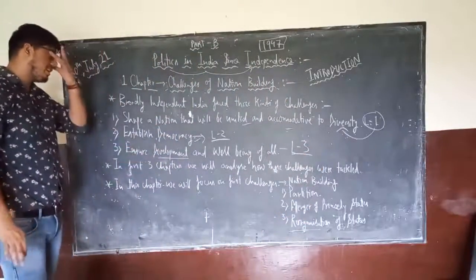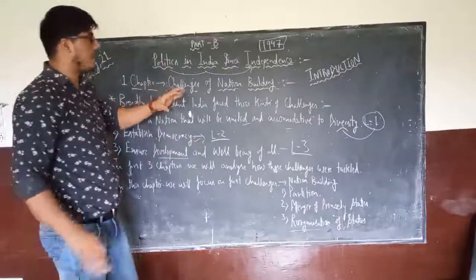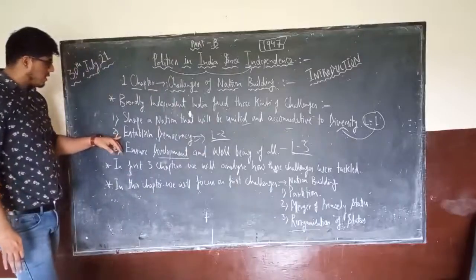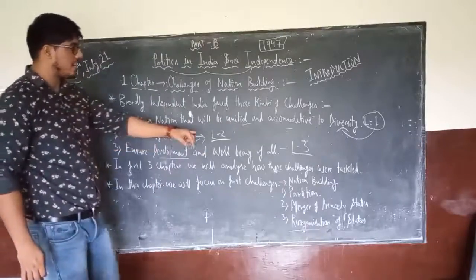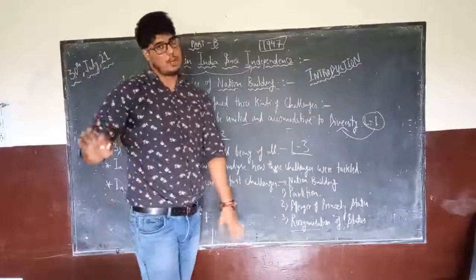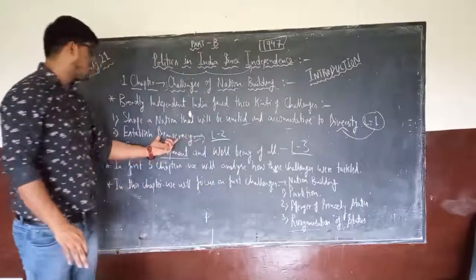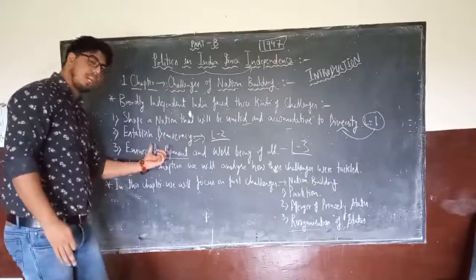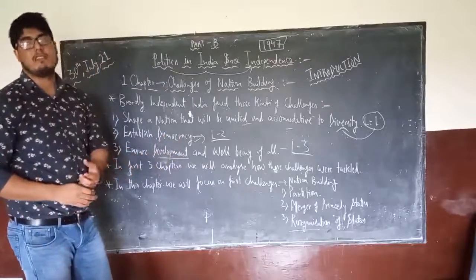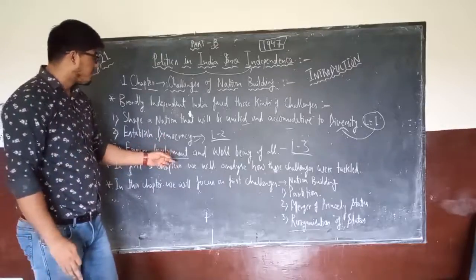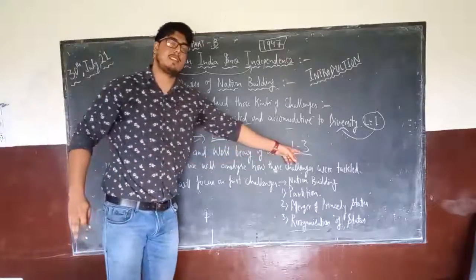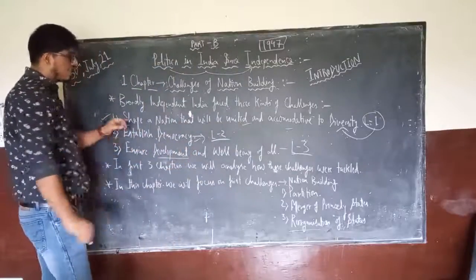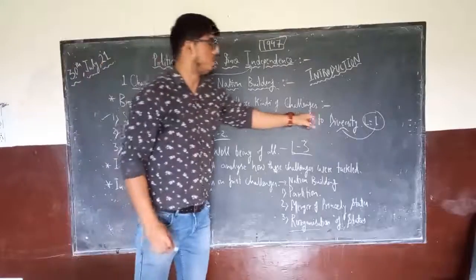As I am telling you, there are three broad challenges which India faced just after independence. The second and third challenges we will study in detail in lesson 2 and lesson 3 of this book itself. When it comes to establishing democracy, we will come to the next chapter. And when we talk about economic development and development plans, the five-year plans, we will discuss that in lesson 3. So in this chapter, we will only focus on the first part, shaping a nation that will be united and accommodating of diversity.